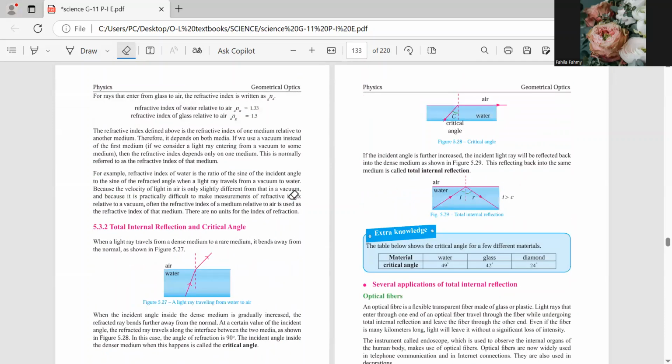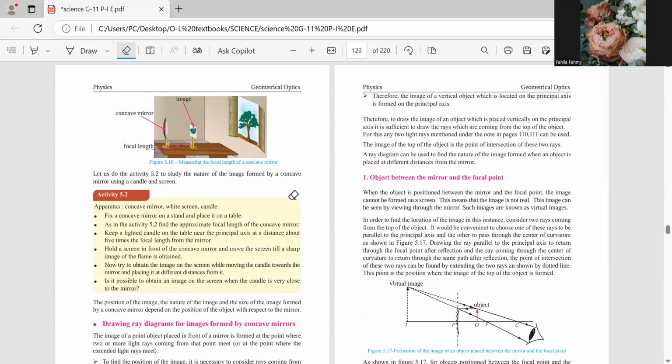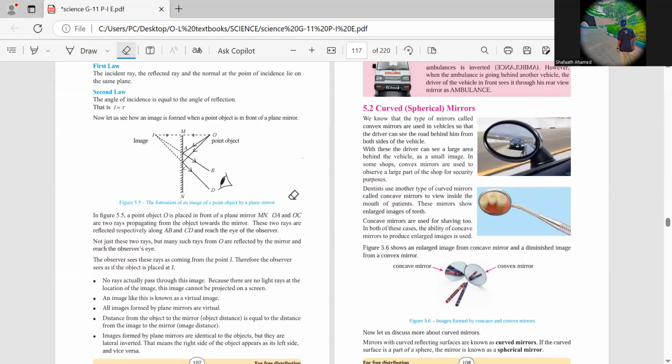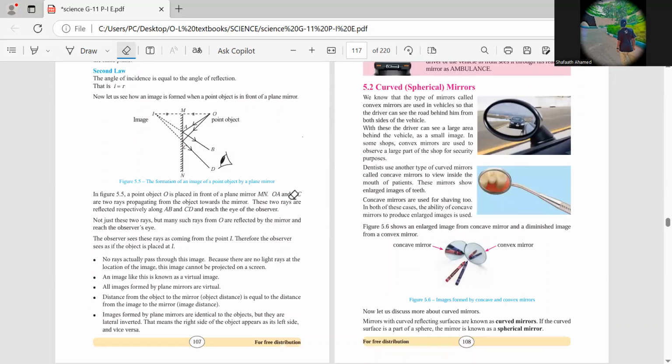Right. Shall we move to the next part, Puta? Okay, miss. Curved spherical mirrors.